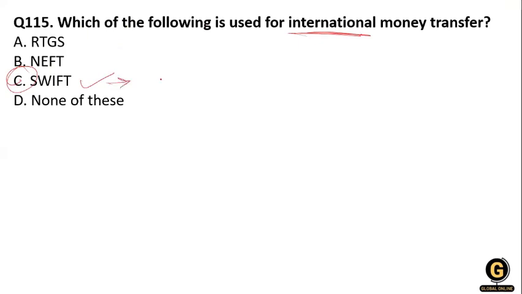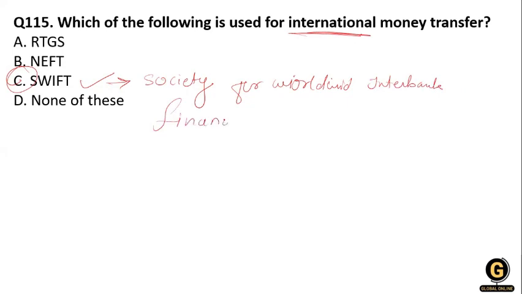What is the full form of SWIFT? Society for Worldwide Interbank Financial Telecommunication.